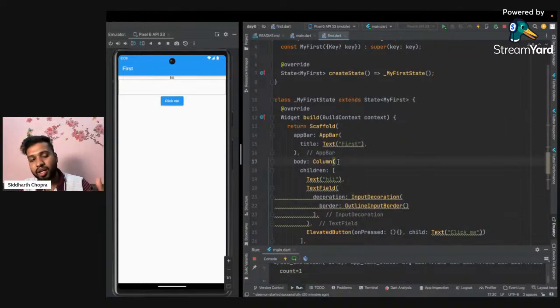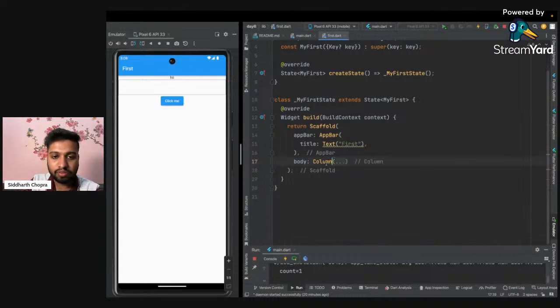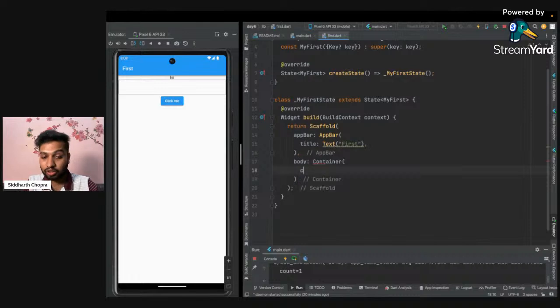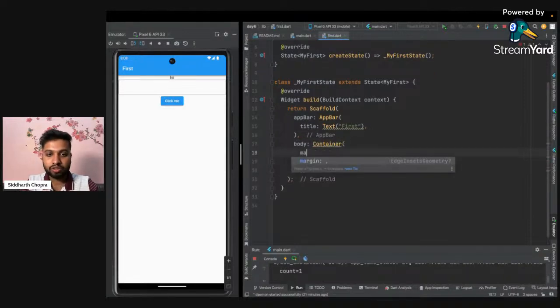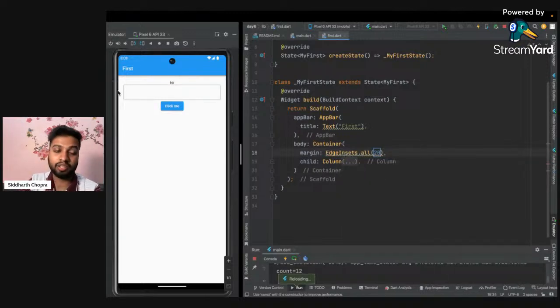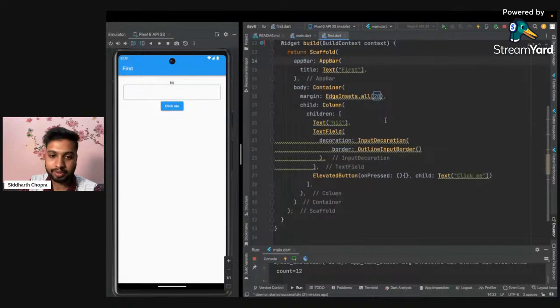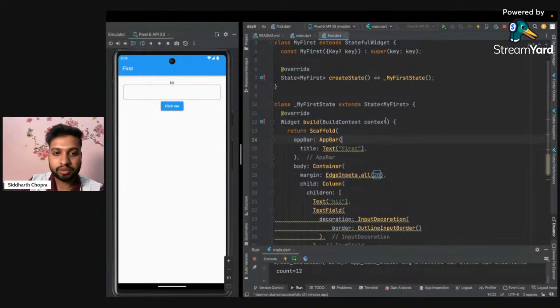And if we want to again add some margin or padding, we can just cut out this column and paste it inside container, because container has the margin property. And we can give EdgeInsets.all. I will give 20 from all sides. So now this whole container will have the margin of 20 from all of those sides. So that's a bit of a revision of all of the previous classes. Many other things also we have revised, but we will cover it in some time. Okay. So yeah, that's all.